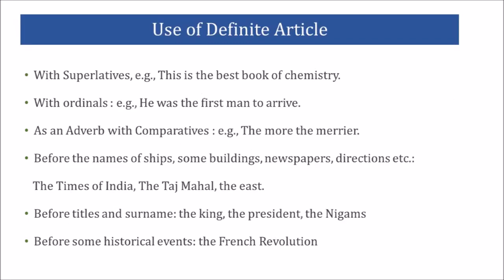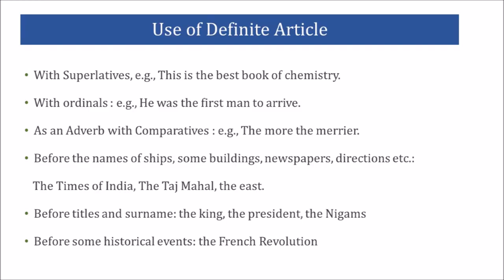We use the definite article with superlatives. Superlatives, that means the best. So best will always be preceded by the. Then comes ordinals like first, second, third, fourth. So these are unique positions. So they are preceded by the.